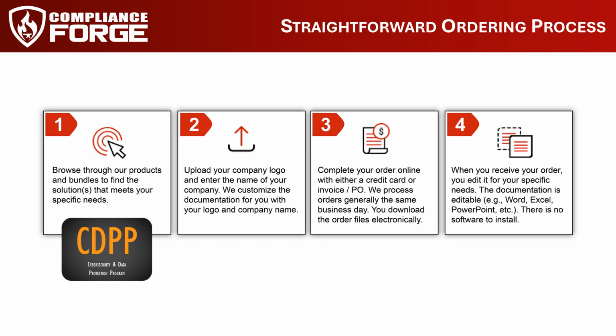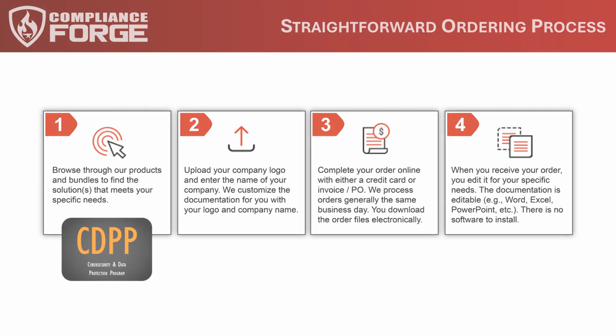Once you identify what you would like to order, you include your company name and optional logo during the ordering process. You can check out online with a credit card or invoice option. Once we process the order, you will receive the order files via a secure download link. You can also request a quote online where you just select the Add to Quote option on the product or bundle page. We process most orders on the same business day, so that means you can potentially start tailoring it the same day you place the order.